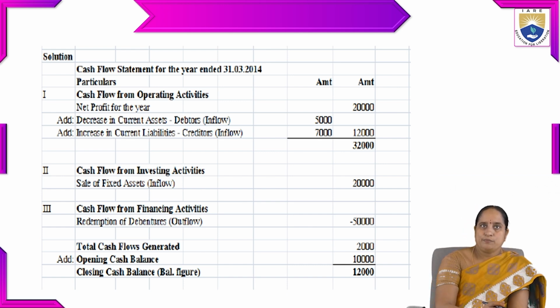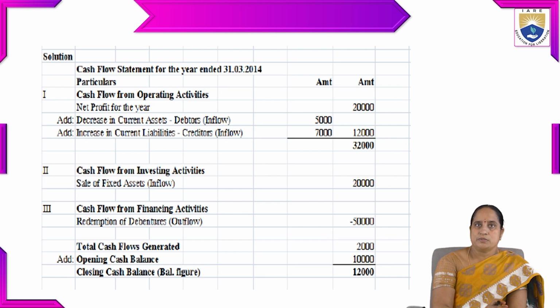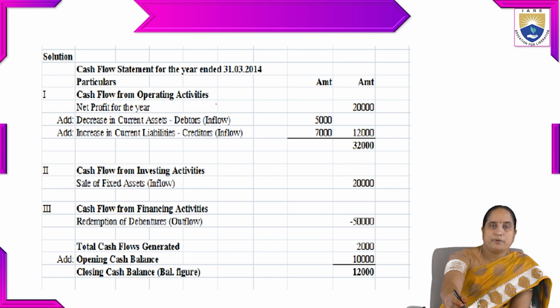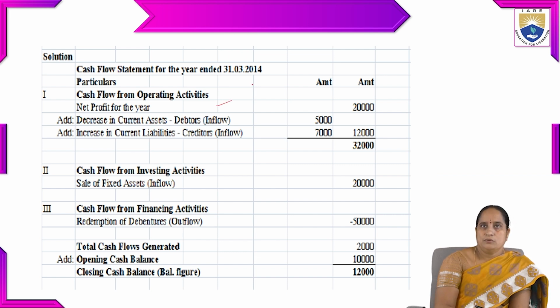As we know, the cash flow statement includes three types of activities: cash from operating activities, cash from investing activities, and cash flow from financing activities. Thereafter, we find out the net increase or decrease in cash or cash equivalents. Coming to the first one, cash from operating activities, what kind of things are we going to include in this? We have net profit for the year, which is already given in the problem itself, 20,000.